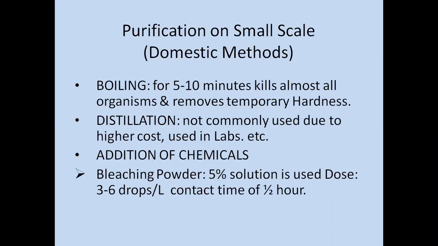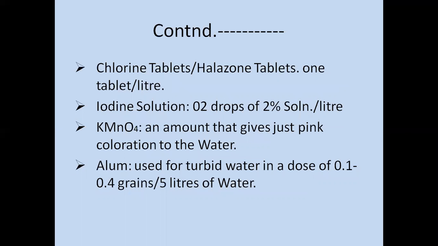Third one is addition of chemicals. These chemicals are bleaching powder, a 5% solution used in doses of 3 to 6 drops per liter, and the contact time is half an hour. The other disinfectants are chlorine tablets and halogen tablets, and the dose is 1 tablet per liter. Next is iodine solution, 2 drops of 2% solution in 1 liter.